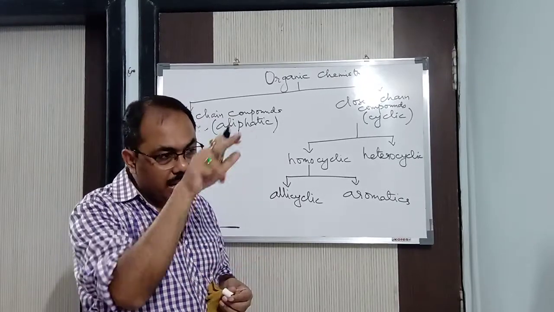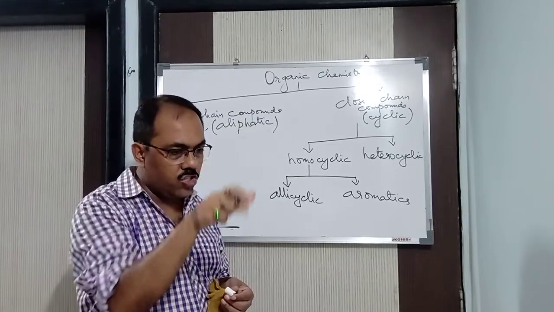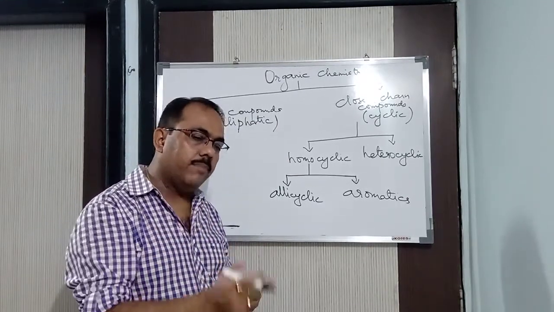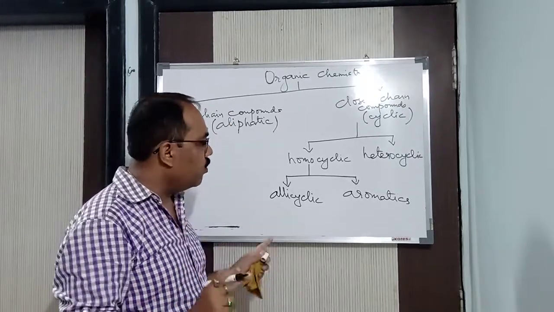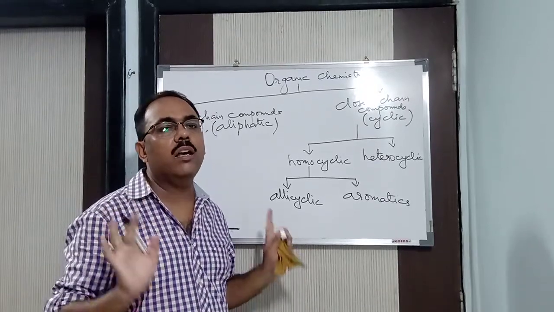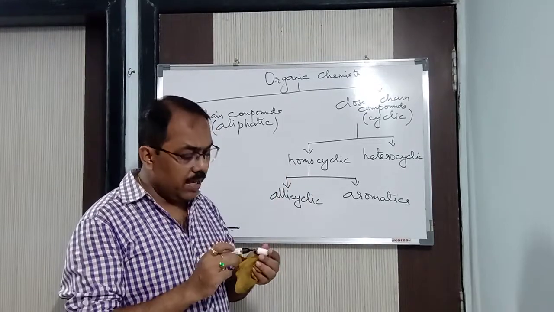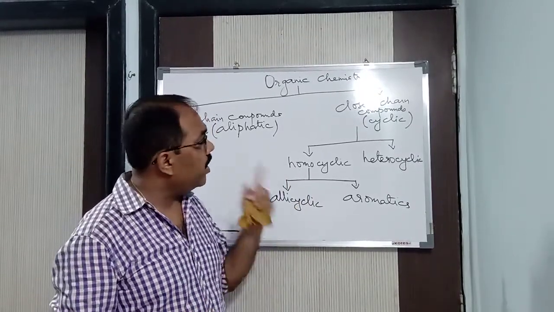Homocyclic means a cyclic compound will be there, a ring compound, a closed chain will be there. And it will have the same kind of atoms throughout. That means in case of homocyclic, we will be having only carbon and hydrogen in the ring. Listen carefully. Because what we are reading?